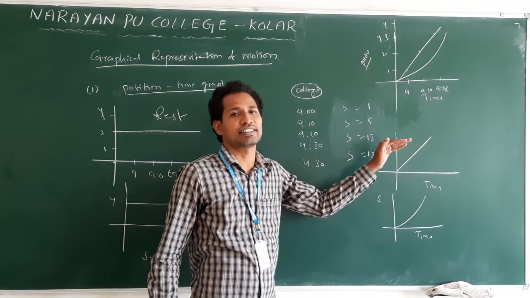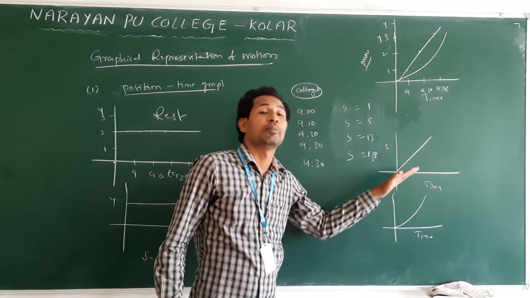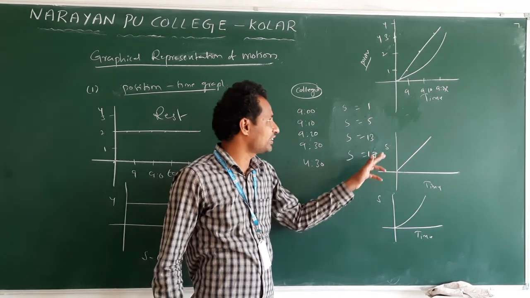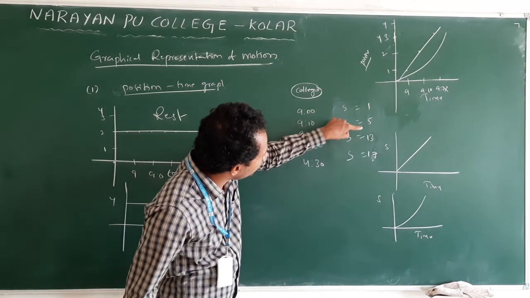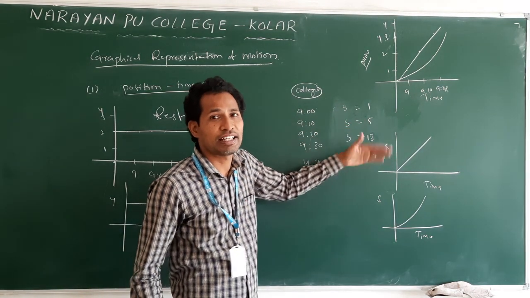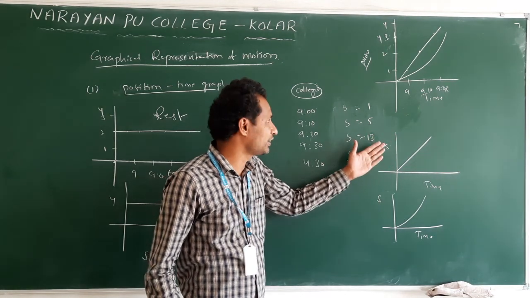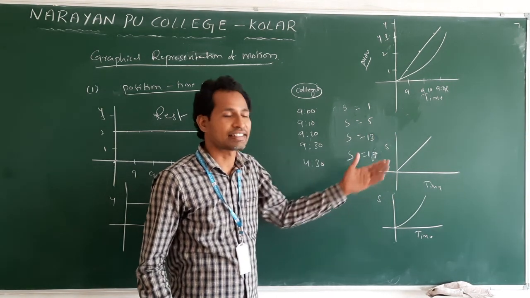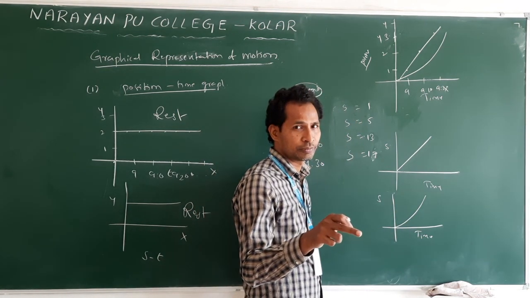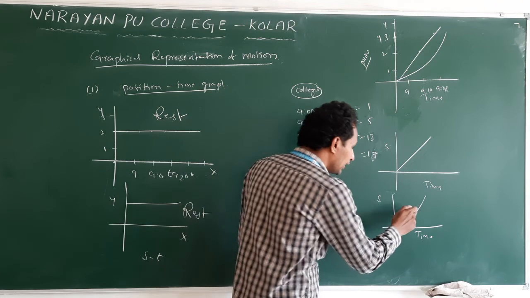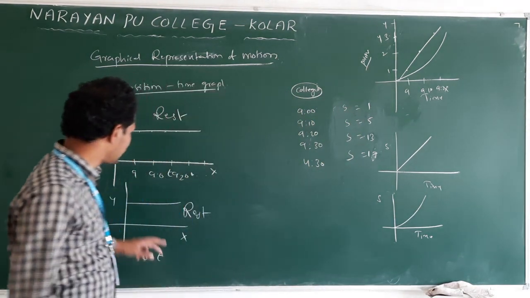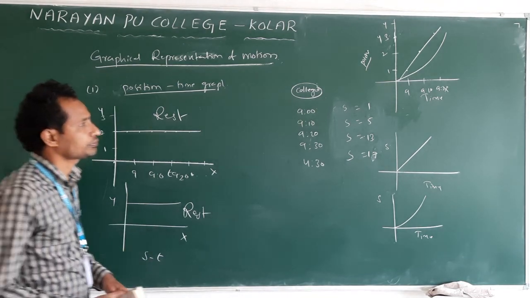If velocity increases, we call it the body is accelerating. When velocity increases, the change in position is increasing. So this graph represents non-uniform, accelerating motion. Understand?